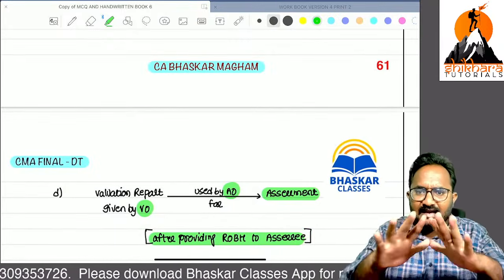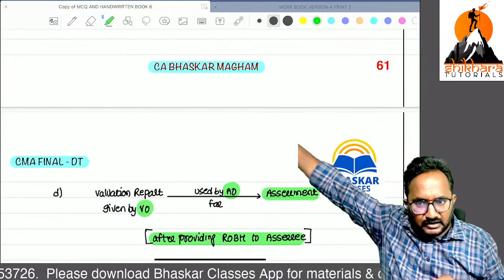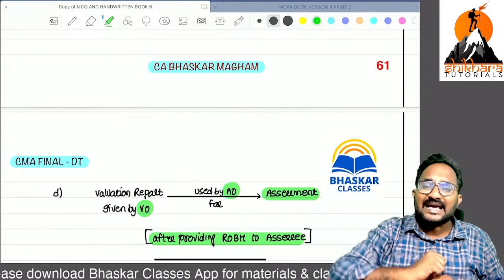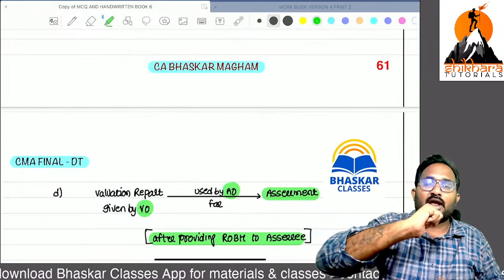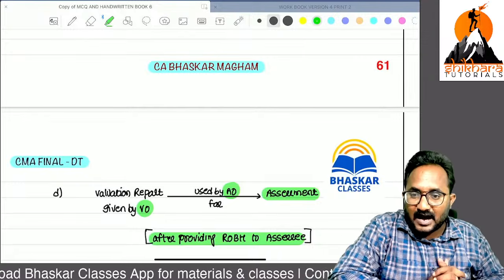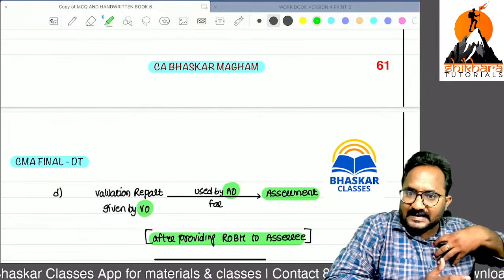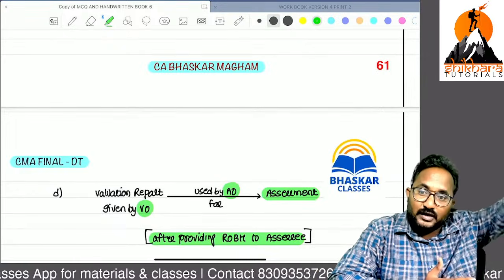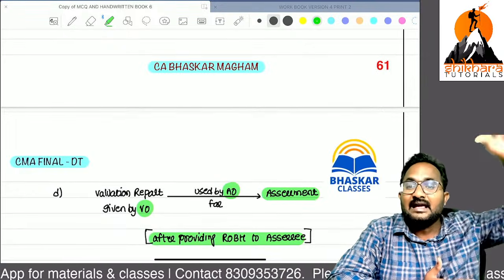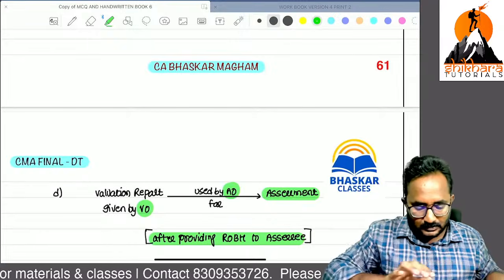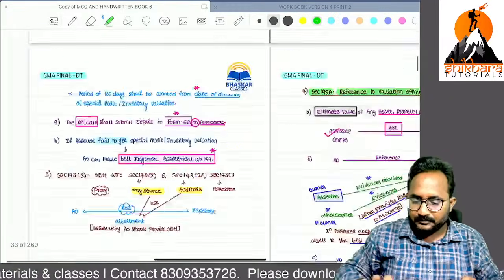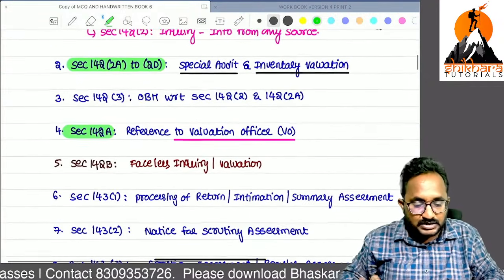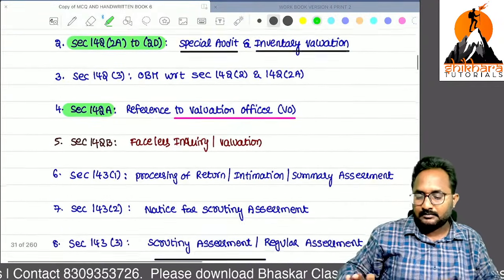Sir, if I am providing information directly, you can use it. The valuation officer is a third party. He gave one valuation report. How can you use it directly in my assessment? First, provide a reasonable opportunity of being heard to me. After communicating with me only, then you can use that valuation report in the assessment. Are you clear? So these are the two things, regarding reference to the valuation officer. Are you clear?